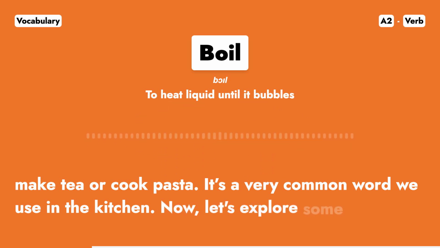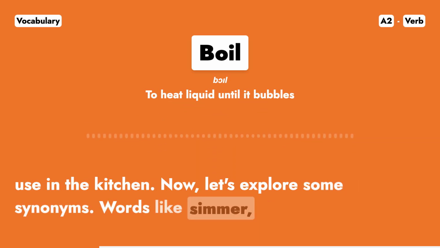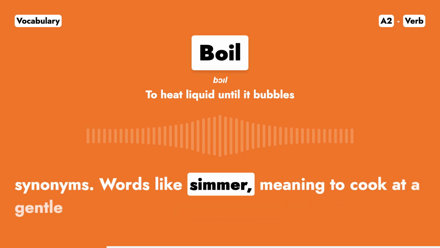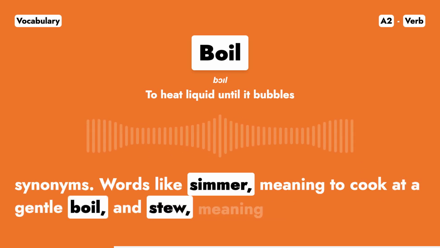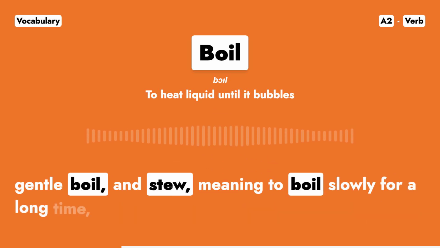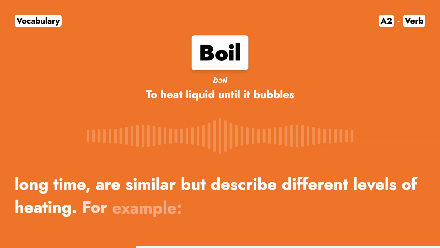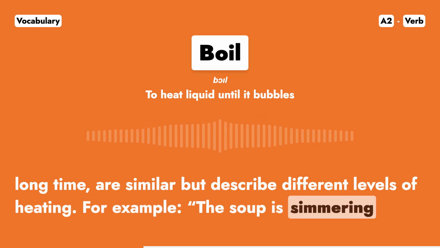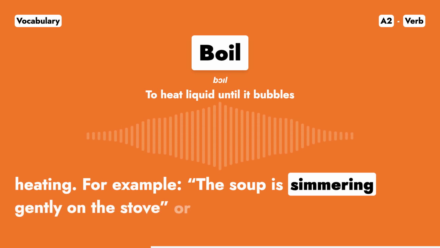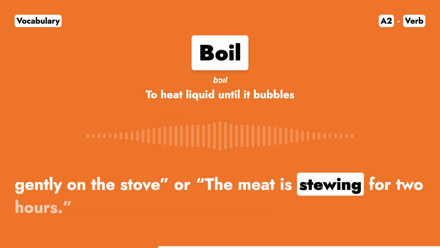It's a very common word we use in the kitchen. Now let's explore some synonyms. Words like simmer, meaning to cook at a gentle boil, and stew, meaning to boil slowly for a long time, are similar but describe different levels of heating. For example, the soup is simmering gently on the stove, or the meat is stewing for 2 hours.